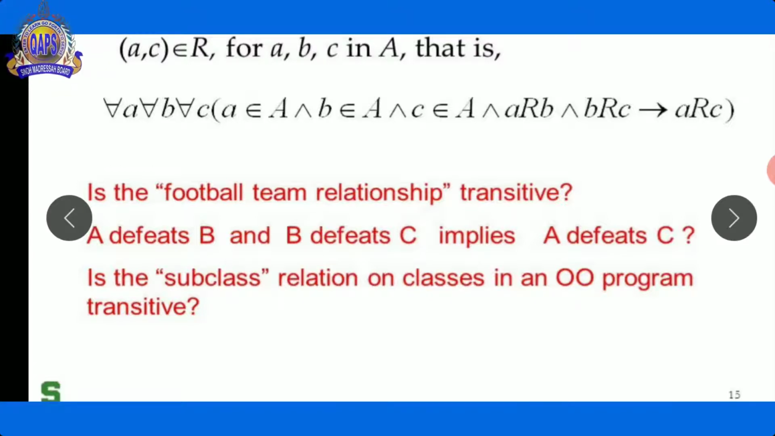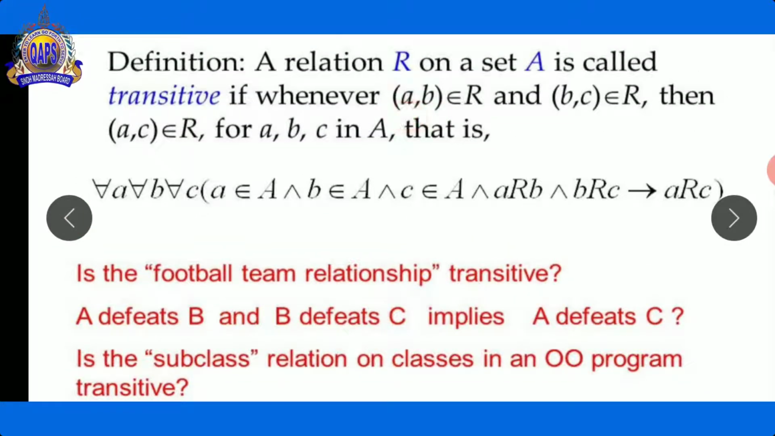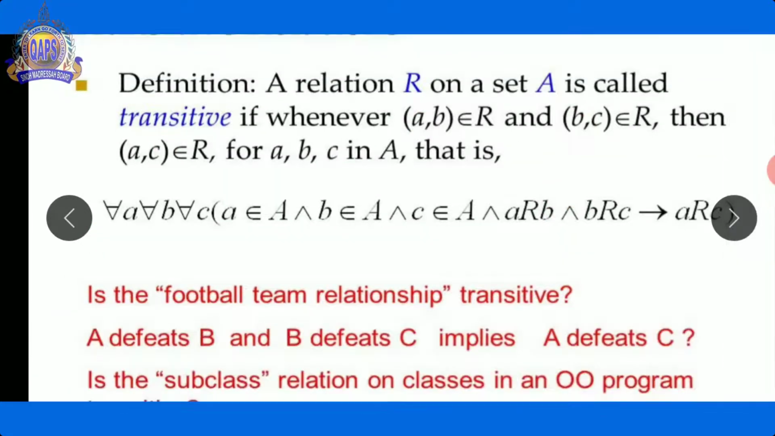Now let's see the second question. A defeats B and B defeats C implies A defeats C. In this question, same as here, A is related with B, A defeats B, B is related with C, B defeats C, and (a, c) is the ordered pair, A defeats C. So these three questions arise here in different forms.